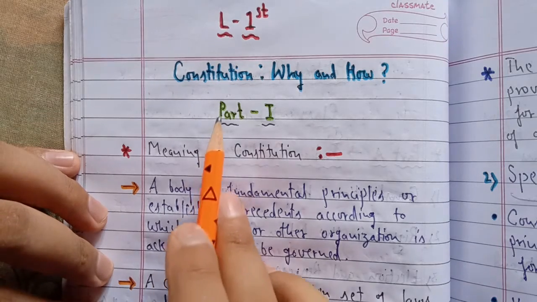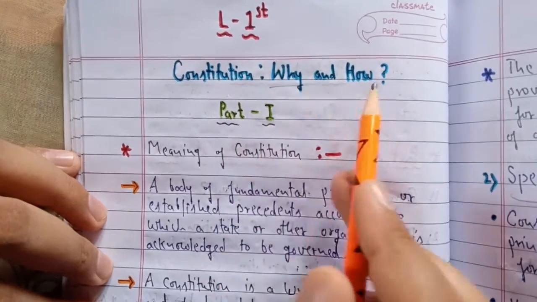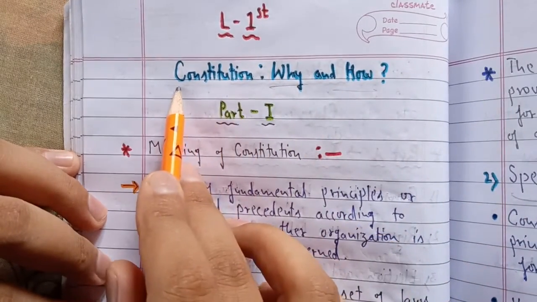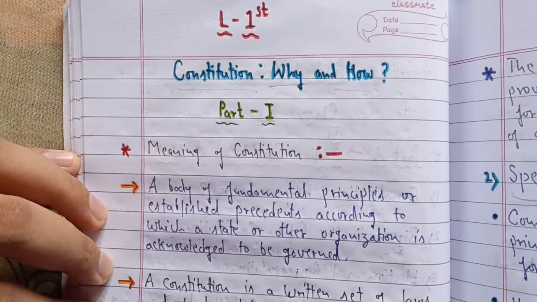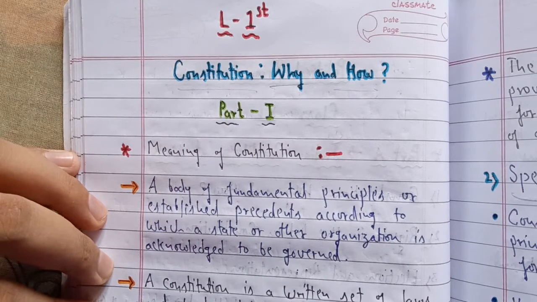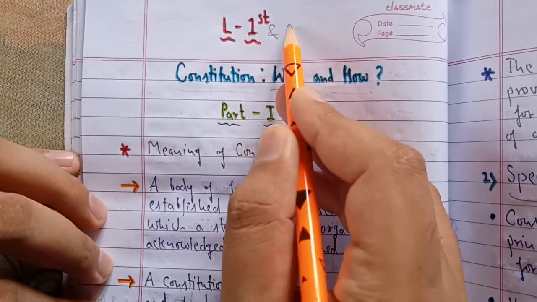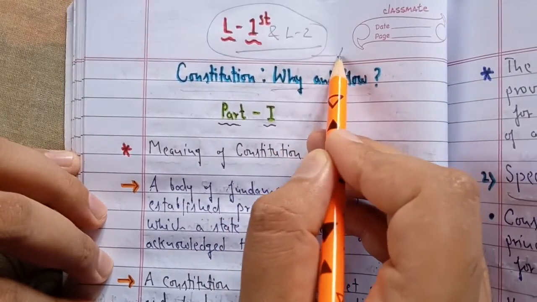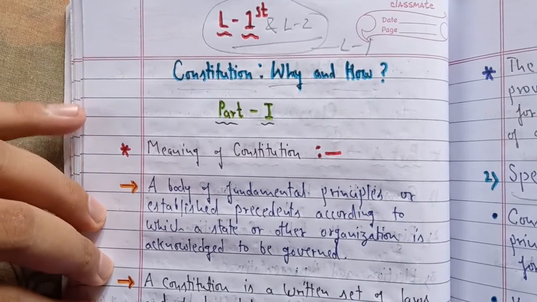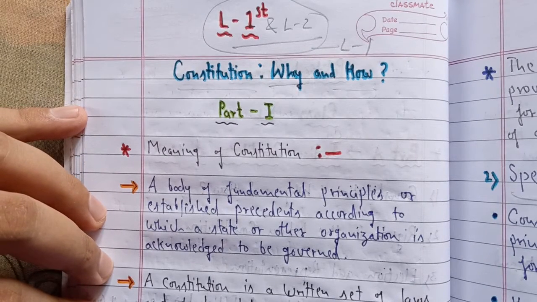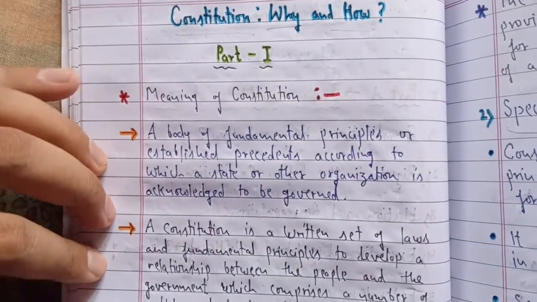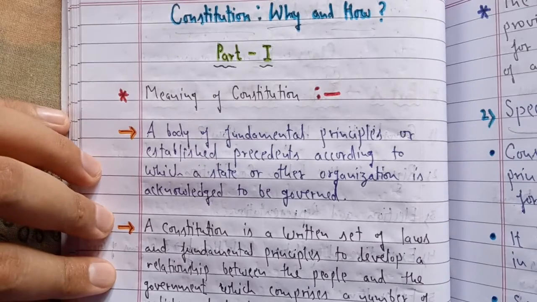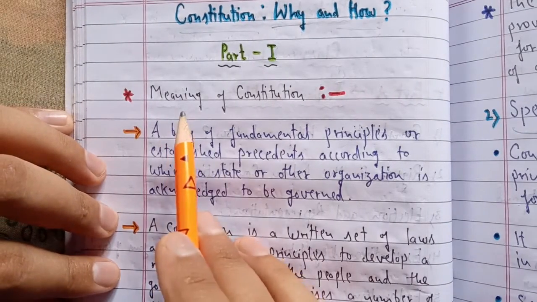So today I'm starting this chapter, constitution. Now the chapter 'why and how' they have removed, they have just kept the name, that is constitution. And the second chapter, in relation to the rights in the Indian constitution, they have merged with this chapter. So we are doing chapter 1 and chapter, we can say lesson number 2, and this all is now lesson 1 according to the new revised syllabus, chapter 1 plus chapter 2, but some topics have been deleted. So we are going to start the first topic today, which is important and in your syllabus for this new session: meaning of constitution.